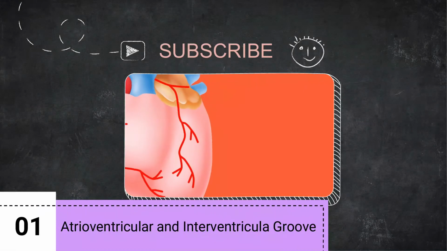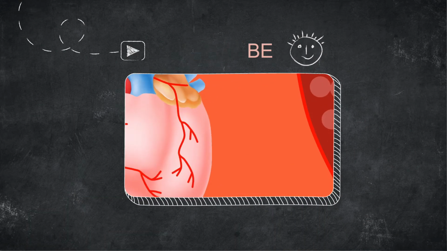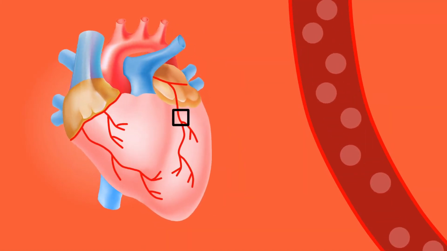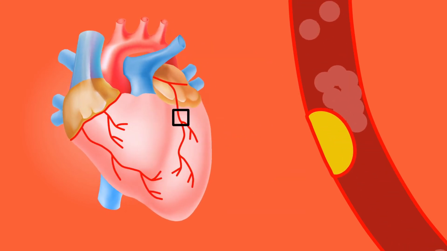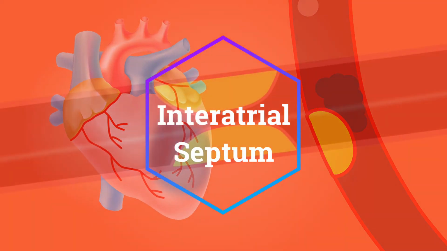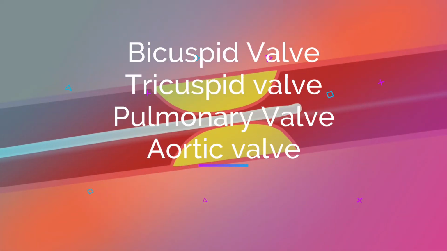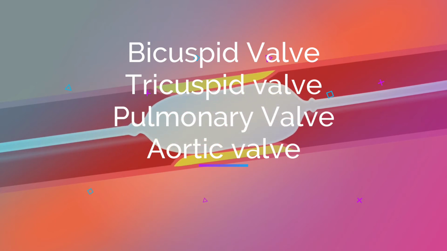Groove. Atrioventricular groove or coronary sulcus has an anterior part and a posterior part. Interventricular groove is anterior and posterior. There are two septa: interventricular septum and interatrial septum. Four valves: two atrioventricular valves and two semilunar valves. Atrioventricular valves are bicuspid and tricuspid. Semilunar valves are pulmonary and aortic.